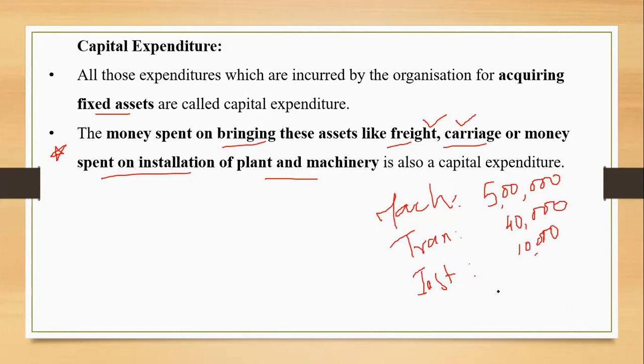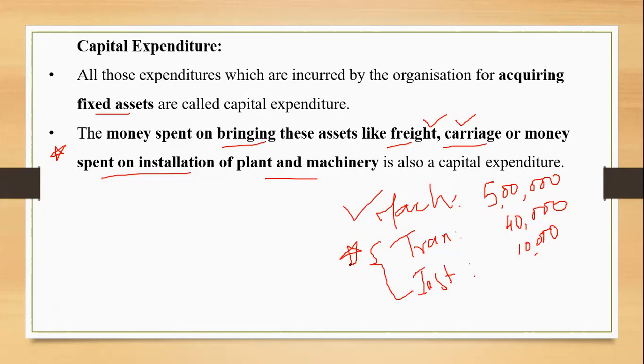Correct. We know the definition says that the amount that we pay for machinery is a capital expenditure. But these two also, the transportation charges and the installation charges paid for the first time when the purchase of asset takes place, or paid only once in the lifetime of the asset, will be treated as capital expenditure only. I'm not going to pay any transport charges for the machinery again that has been purchased. One-time expense. Same way, installation charges. Once the machine is installed, that will be ready to use, right? So that is again one-time expense.